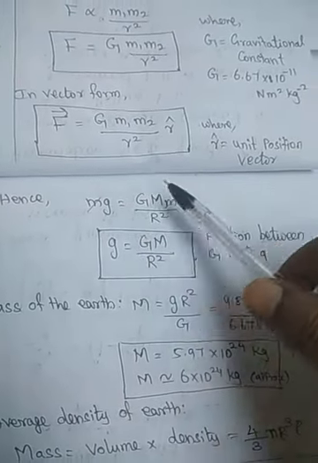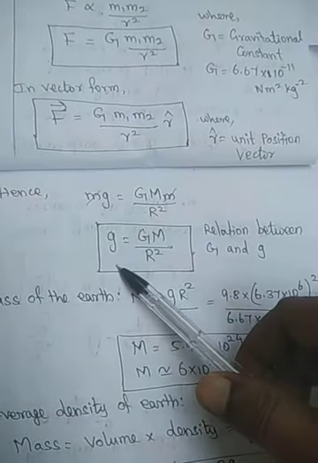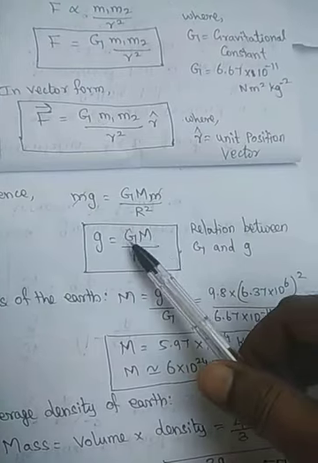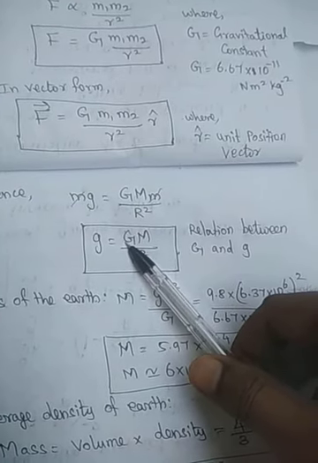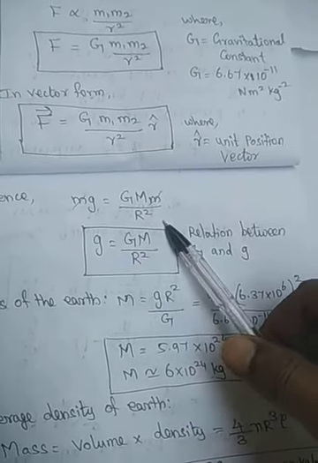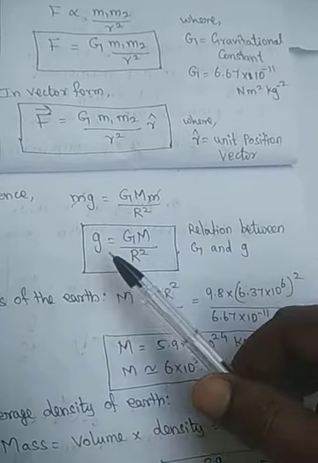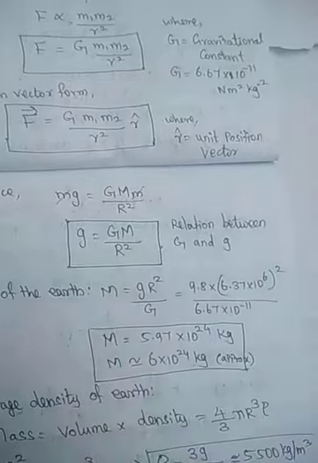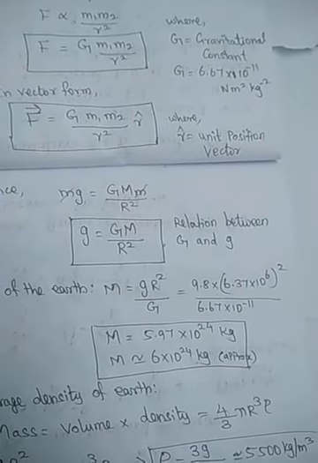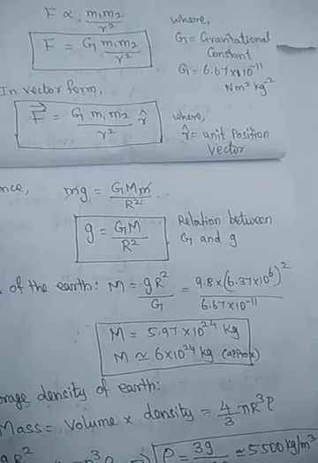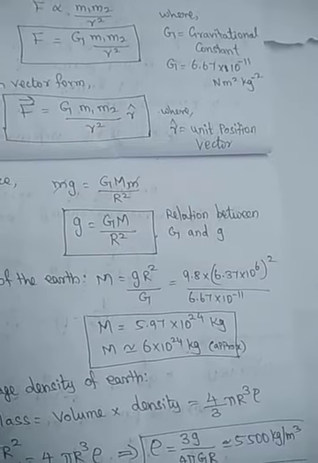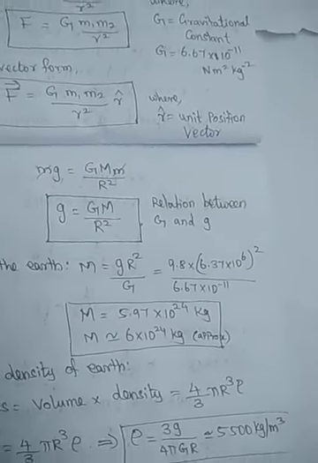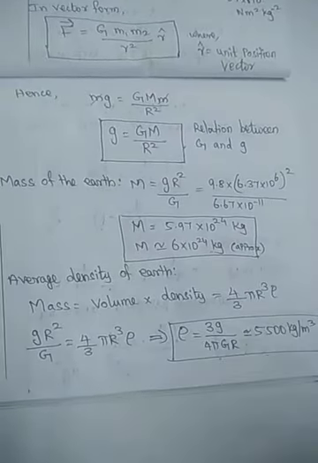So small m gets cancelled. So acceleration due to gravity g is equal to G, the gravitation constant, times M, the mass of the earth, divided by R, the radius of the earth. So g is equal to GM by r squared. This is the relation between the gravitation constant and acceleration due to gravity, that means capital G and small g. By using this relation we can arrive at the